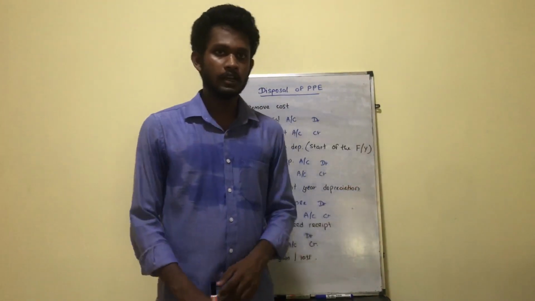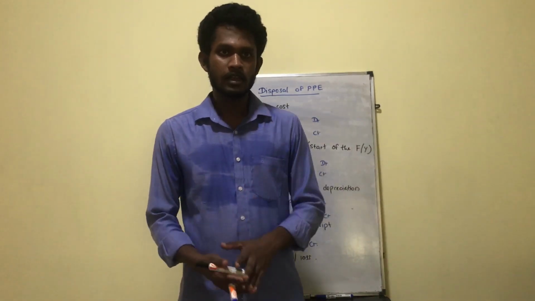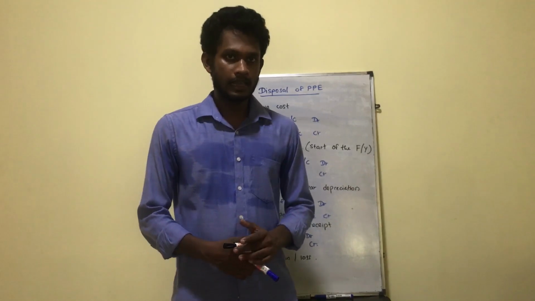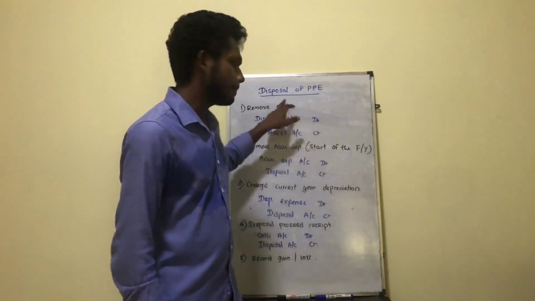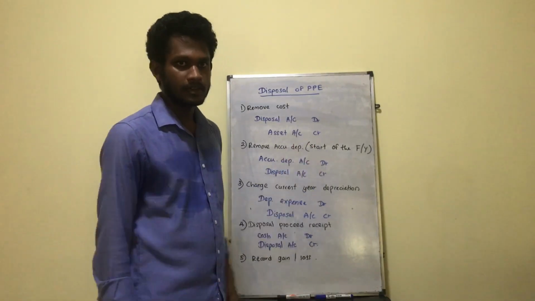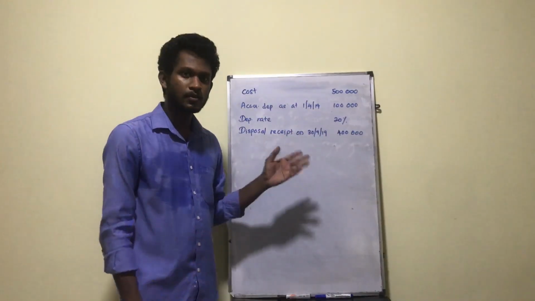So you can calculate whether the disposal has taken place at a gain or a loss and record it as a gain or a loss. So let's take a small example and apply those 5 steps. Then you can easily understand what those 5 steps are.